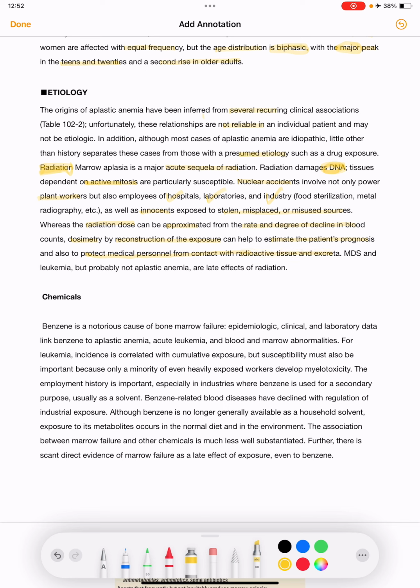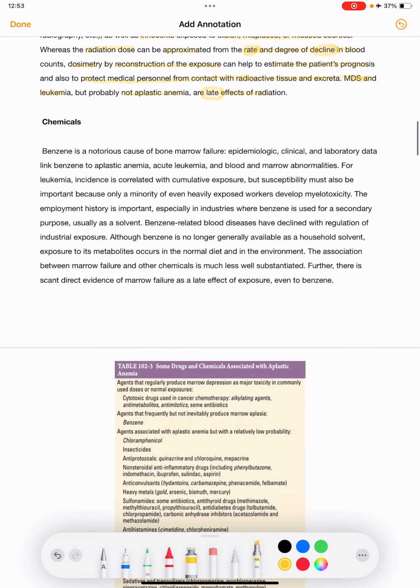So the radiation dose can be approximated from the rate and degree of decline in blood counts. MDS and leukemia, but probably not aplastic anemia, are the late effects of radiation. So what are the late effects of radiation? MDS and leukemia. Marrow aplasia is an acute sequela of radiation.